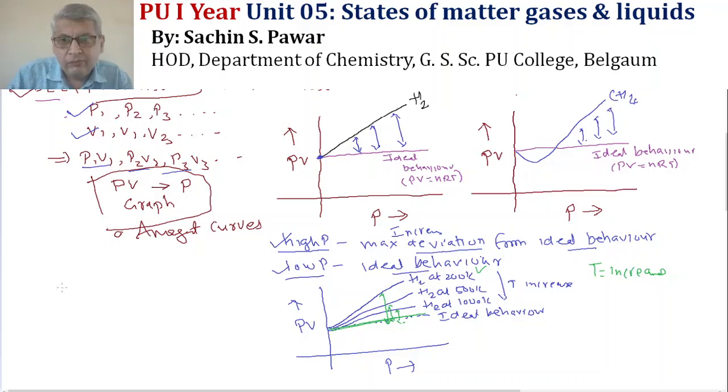So they got one more conclusion: at high temperature there is ideal behavior, and at low temperature there is deviation from ideal behavior.